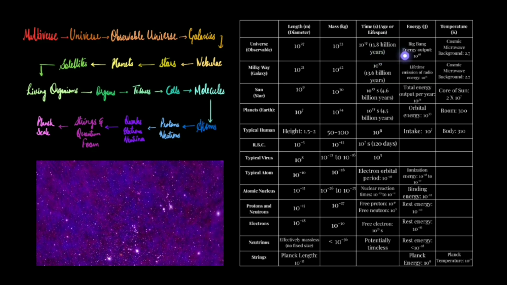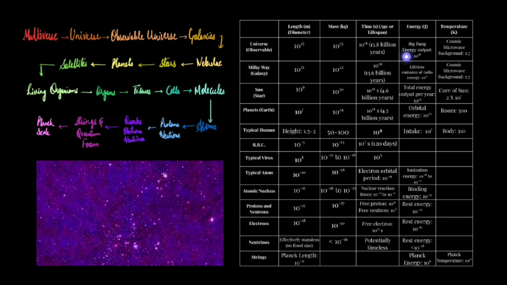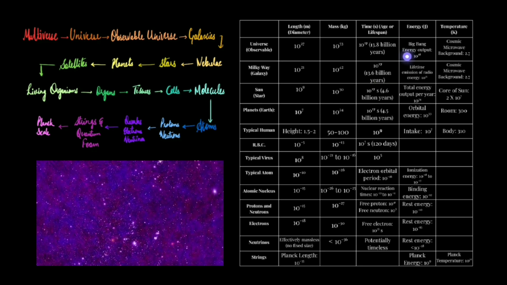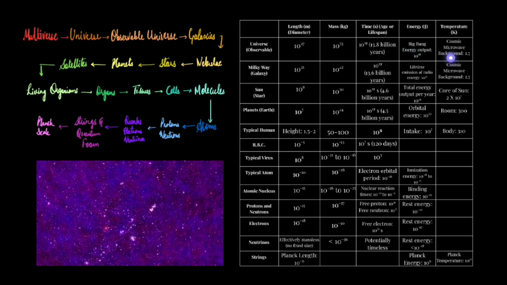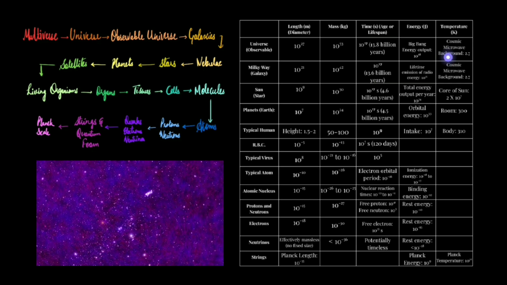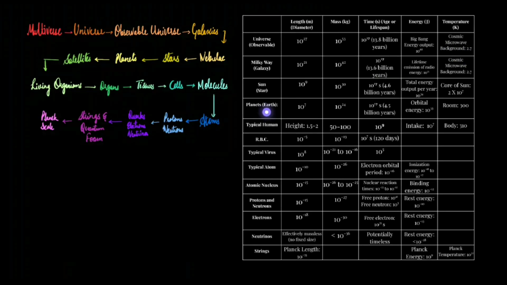Then during the Big Bang, the energy output was 10 to the power 68 joules. And at the moment, the temperature of space, the cosmic microwave background, or whatever energies are present in space, is 2.7 Kelvin.